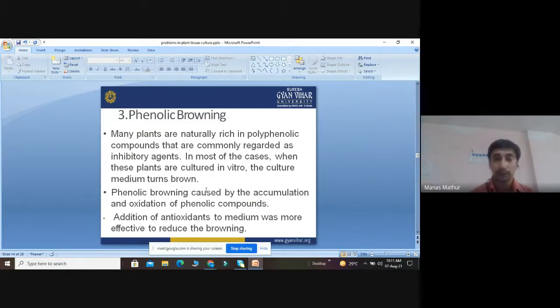When the media turns brown, it is also called leaching. This leaching can be inhibited by the use of certain antioxidants. These antioxidants are used basically to inhibit the problem of phenolic compounds, which is caused by the accumulation and oxidation of phenolic compounds. So addition of antioxidants to the medium is more effective to reduce the browning.